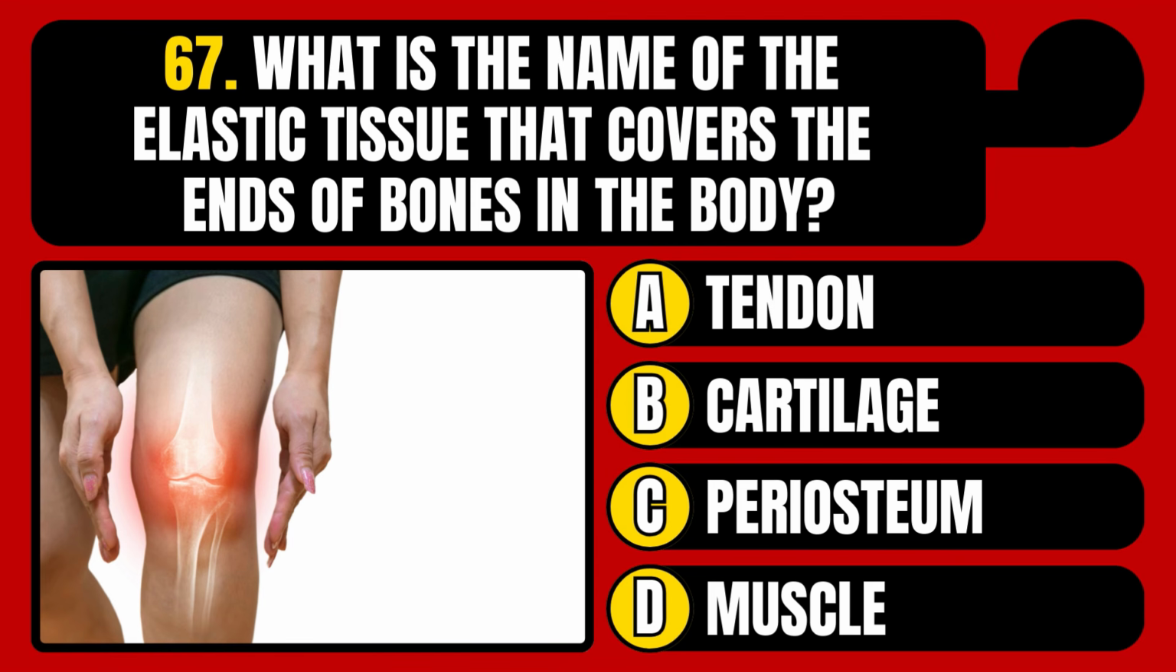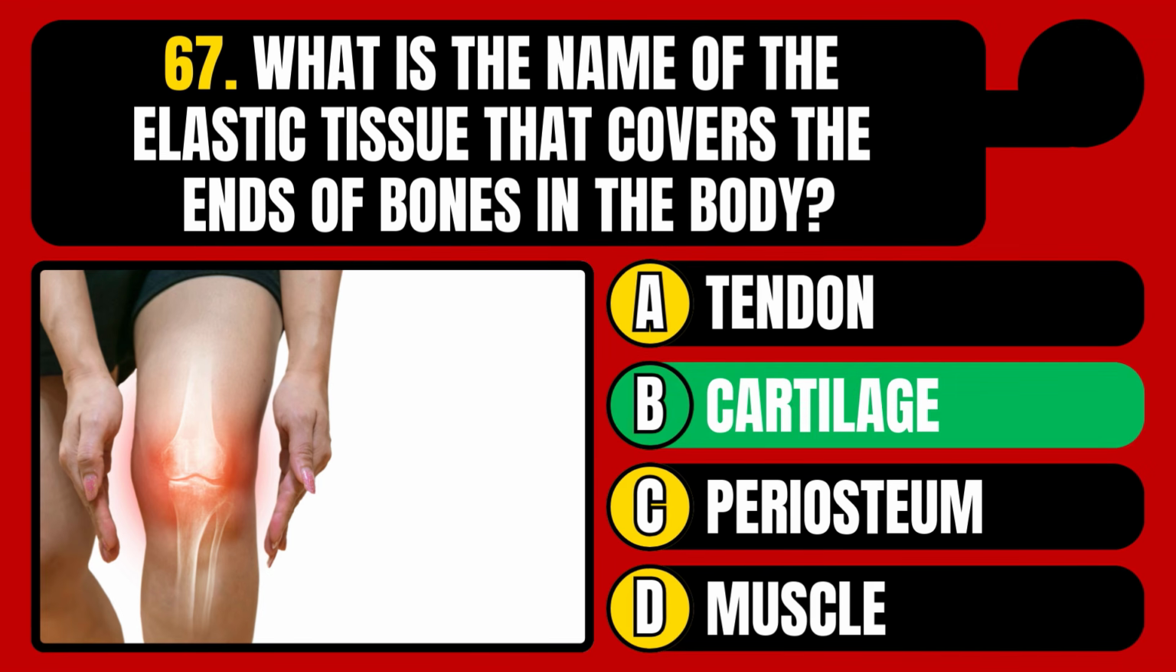What is the name of the elastic tissue that covers the ends of bones in the body? Tendon, cartilage, periosteum, or muscle? The correct answer is option B, cartilage.